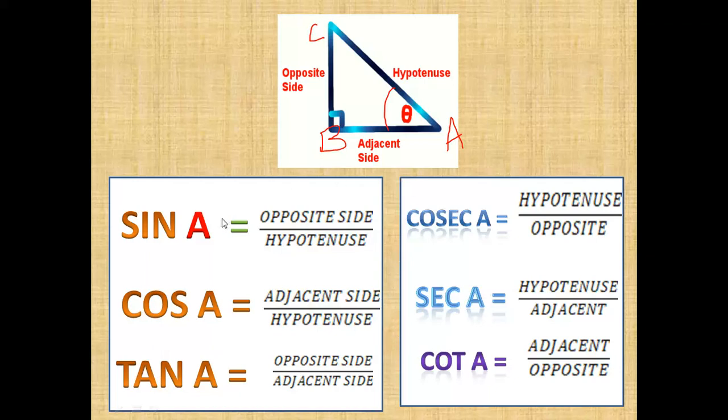If I ask what sine A is, in words you can say opposite side, that means BC by CA. If I ask cos A, you can say BA by CA. And if I ask tan, you should think opposite by adjacent. What is the opposite side? BC by BA. Like that you can answer.